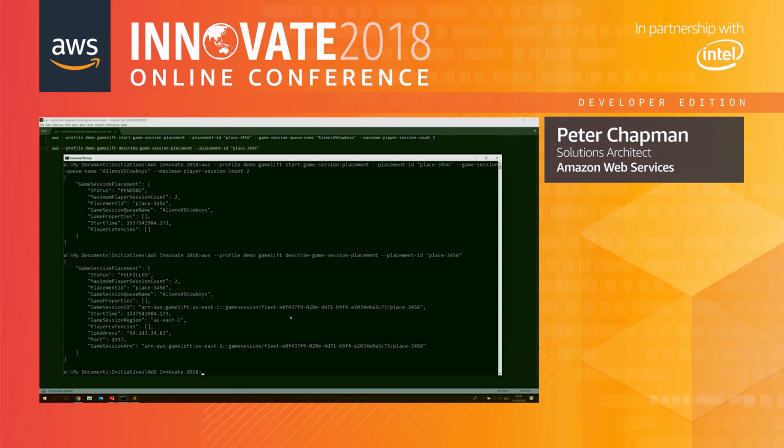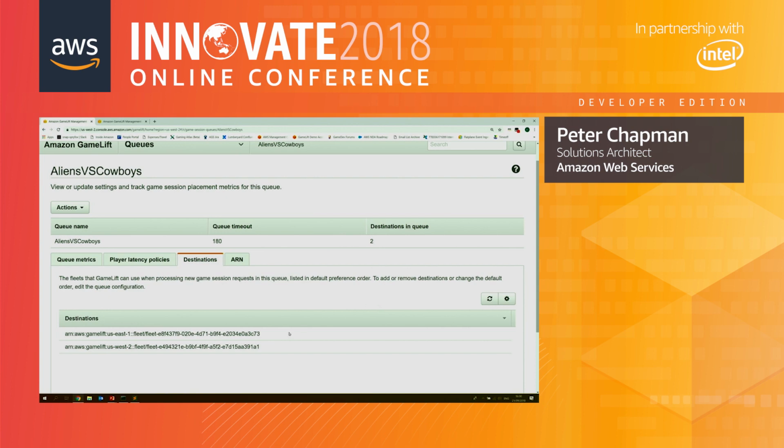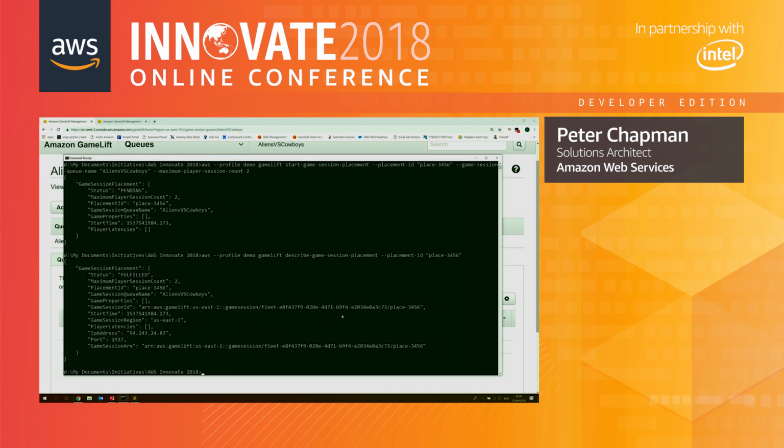But the ones we're interested in for this test are where did we get this session placement made? Well, we can see here it was US East 1. This is where the game session ID actually is. I can see it here. And it's gone to our North Virginia fleet. And that fleet ID is also listed here. So we can check that against our queue and just make sure that's exactly where it got placed. Yep, US East 1, that particular ID. So that's used our priorities and it's found us the session based on how we wanted to generally route players. Like I say, if it was latency information, we may have gone to the other one, depending on what our latency values are like.